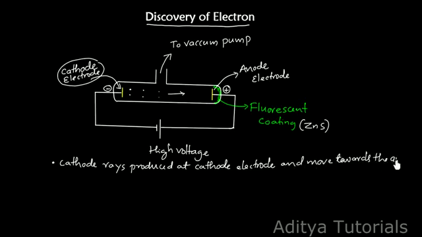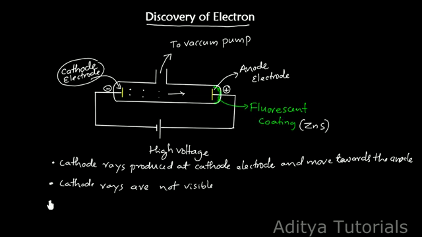The second point is that these rays themselves are not visible. These are very minute particles, therefore they are not visible. They can be made visible with the help of certain materials like fluorescent or phosphorescent materials, which glow when the rays hit them. Cathode rays are invisible, but they can be made visible with the help of fluorescent material.